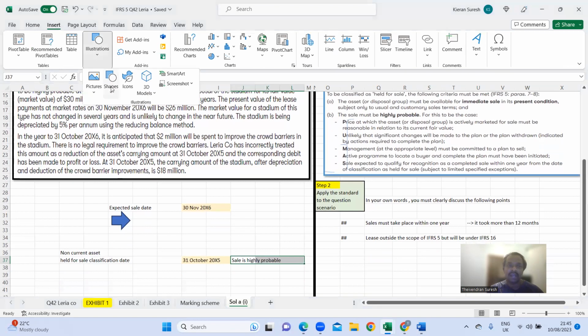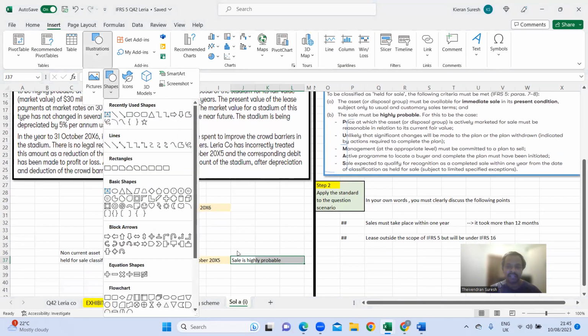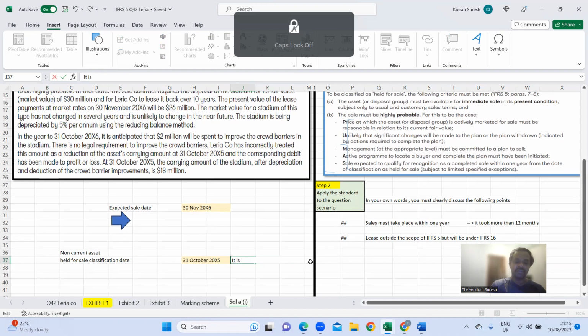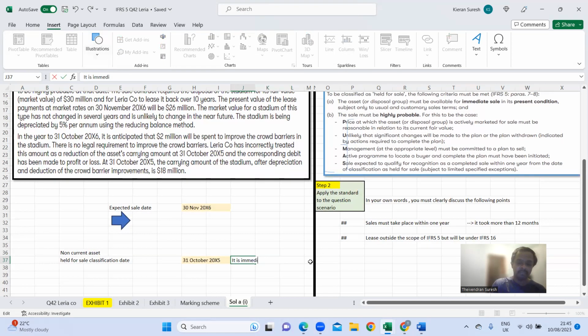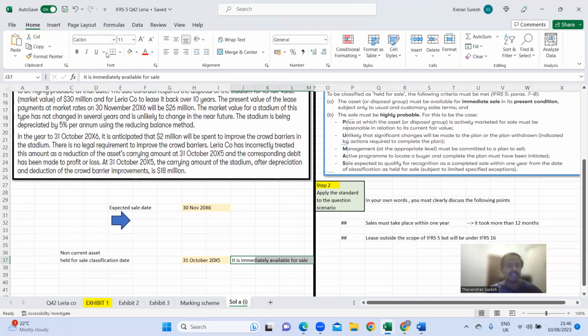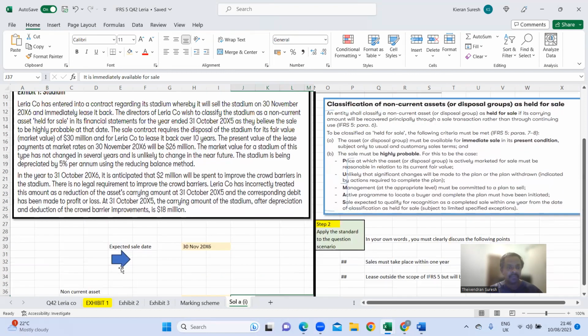So we know it must be immediately available for sale. Rather than using this here, we should say the asset is immediately available for sale. That's the right word, right? It is immediately. So immediately available for sale is where it is available on 31st of October 2015. That's what they said, isn't it? They said the asset is available for sale on that day.